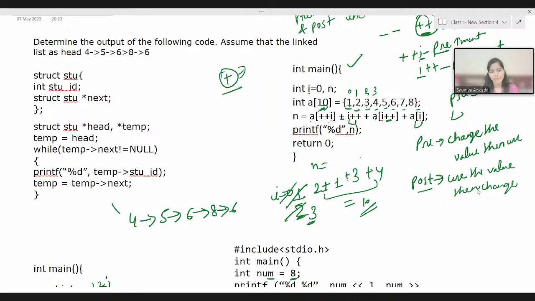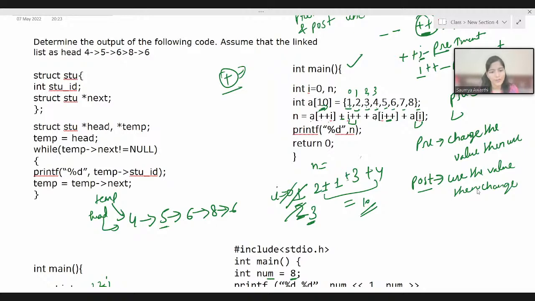4, 5, 6, 8. So temp is pointing here because head is pointing here and temp is also pointing to head. Now what we are doing is temp arrow next is not equal to null. So temp next, if you check, this is another node, there is no null value, right? So we will continue in the while loop.